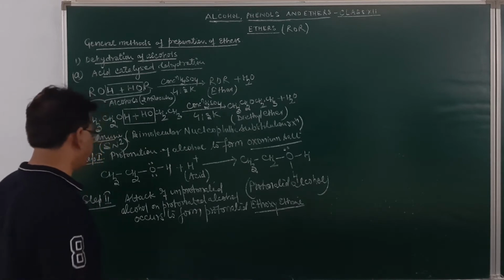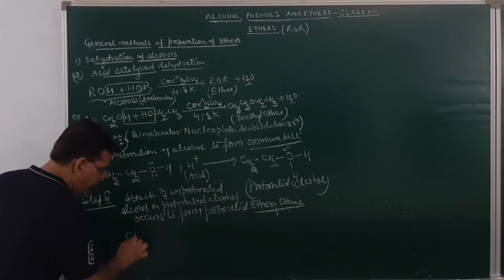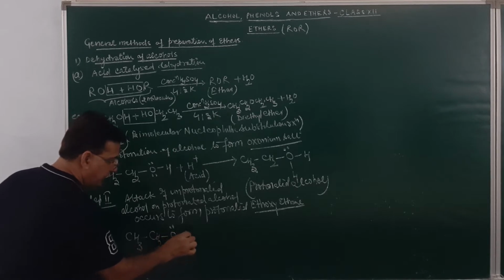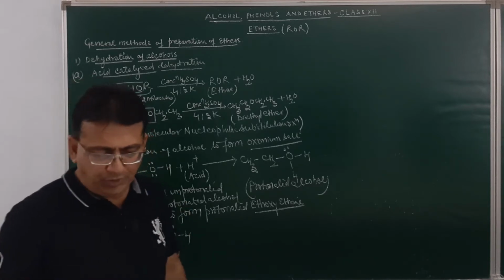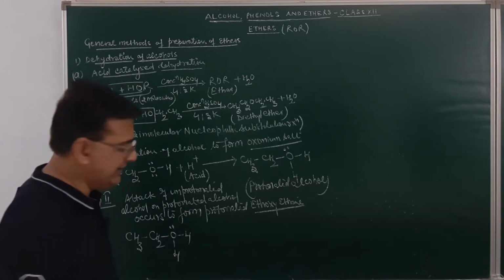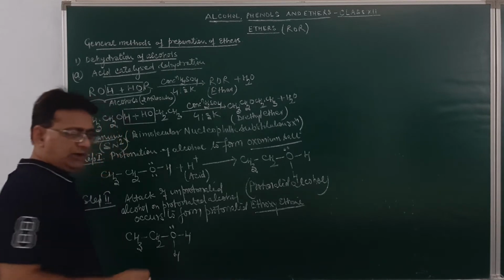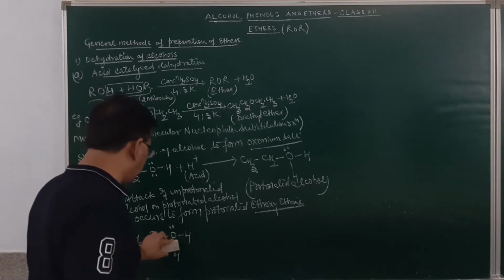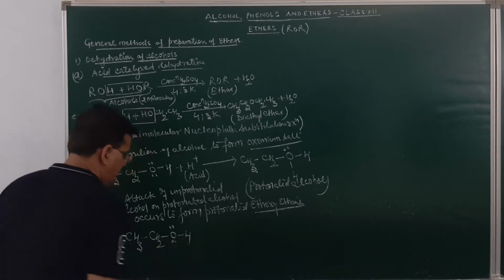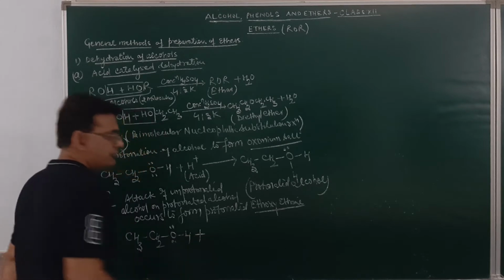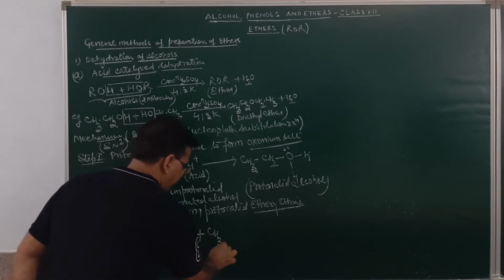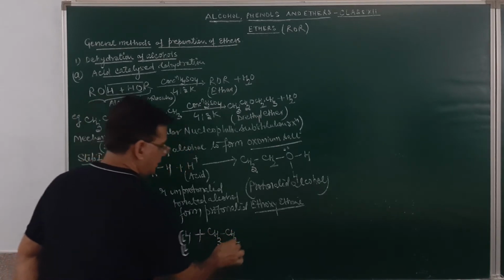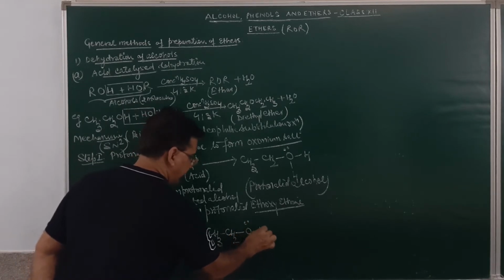How will that reaction take place? This is the protonated alcohol, CH3CH2, O, then H and H. On this molecule, the attack of an unprotonated alcohol molecule will take place. This unprotonated alcohol will attack the protonated alcohol.